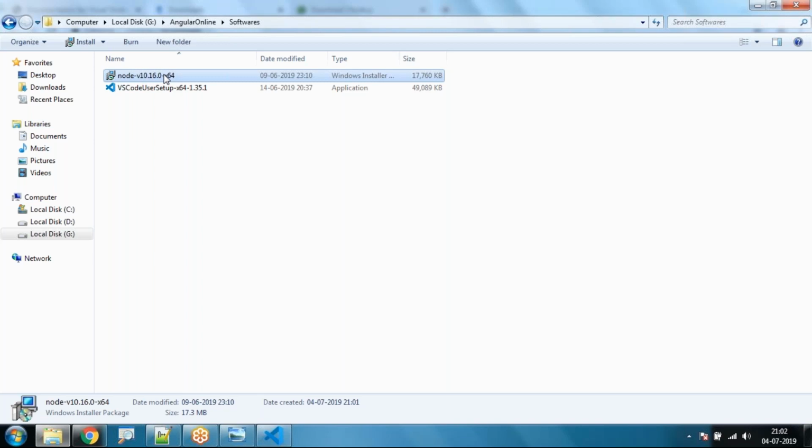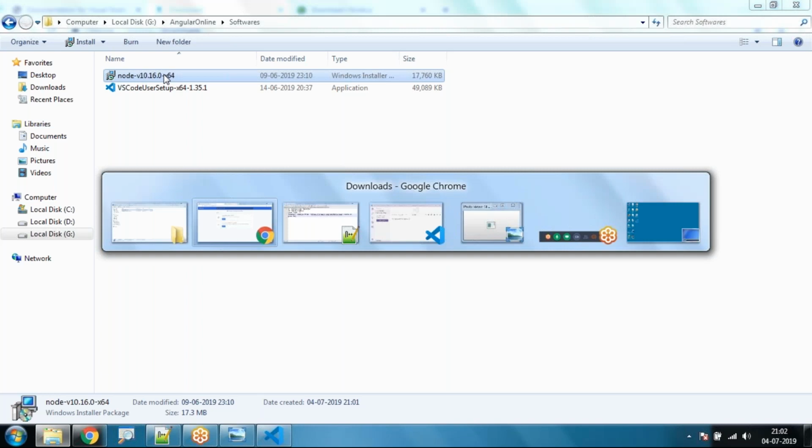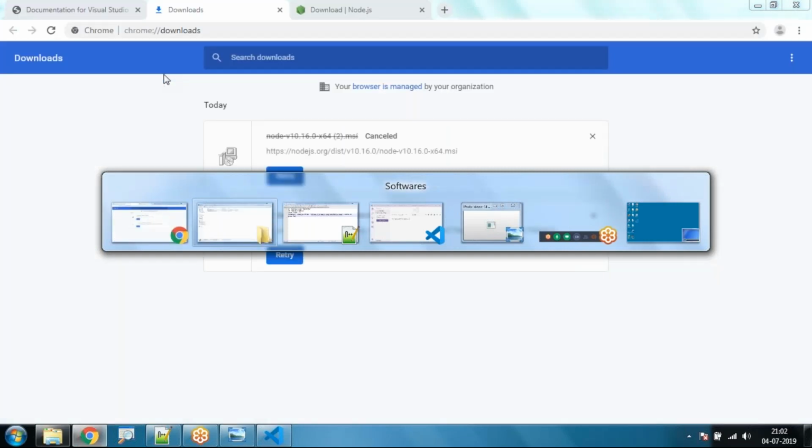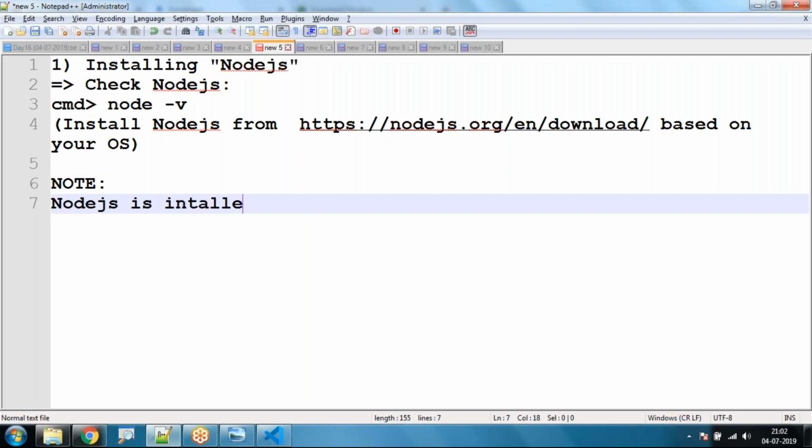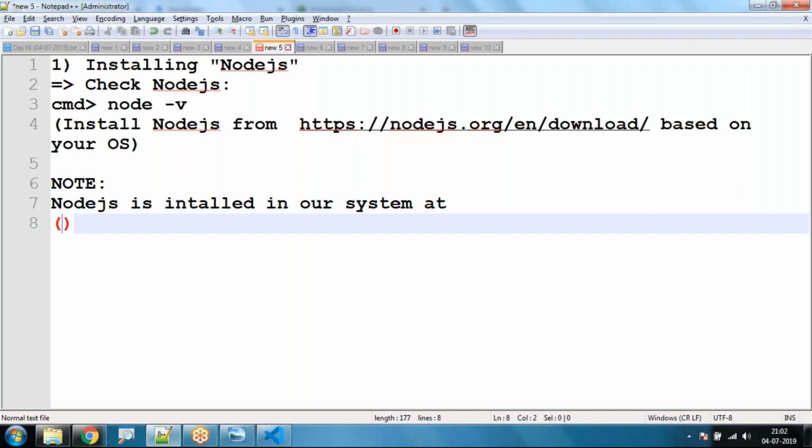So I'll write it here. Node.js is installed in our system at C colon program files, under program files Node.js. So this is the folder where Node.js is installed.